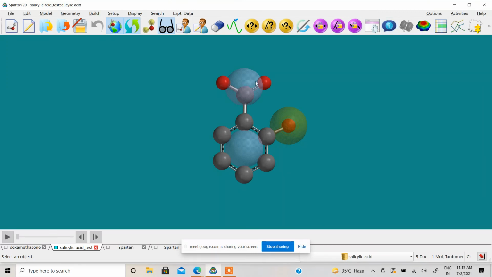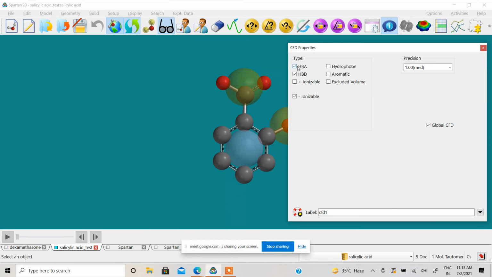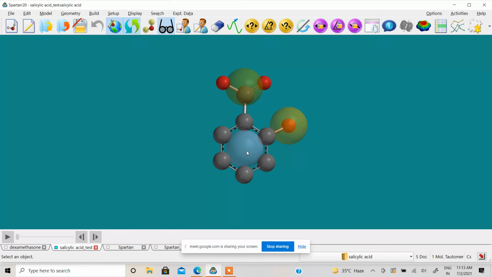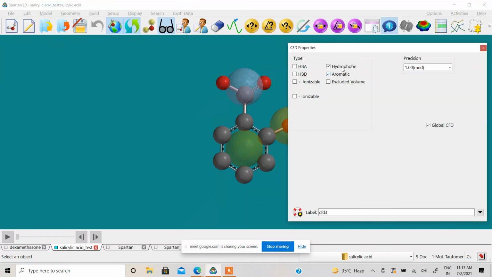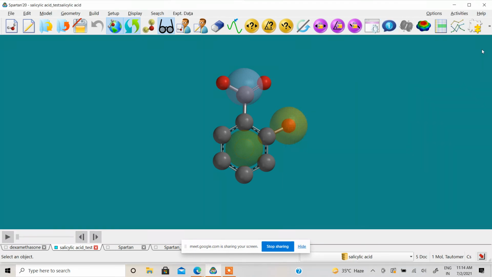Okay, let's click on this one, properties. So it is hydrogen bond acceptor, hydrogen bond donor, and ionizable. Let's click on this center one inside the benzene ring. It is a hydrophobe and aromatic. So it is telling you about the nature of your chemical, right? Yeah. So this all actually I plan to show you.